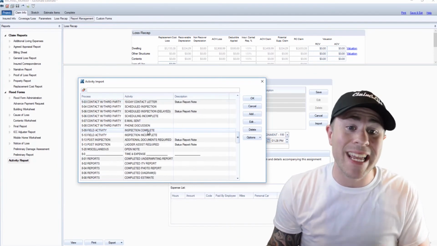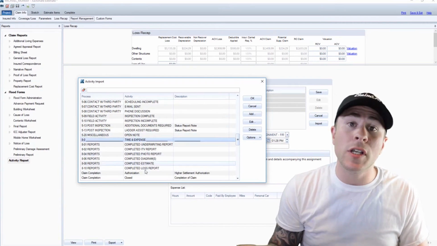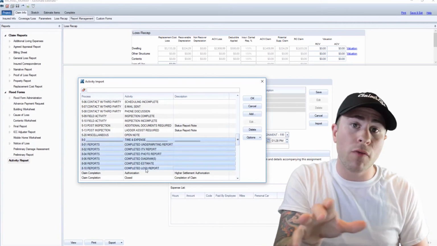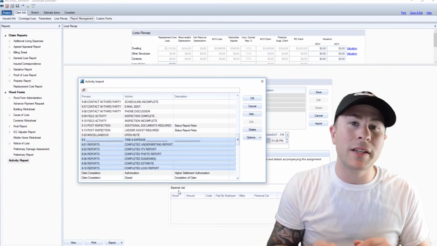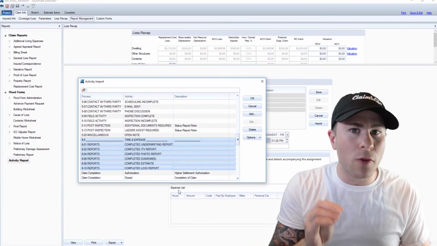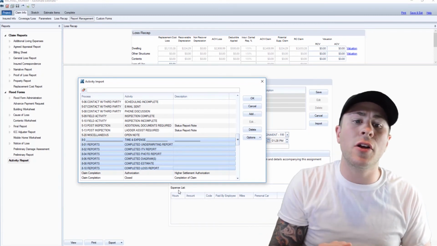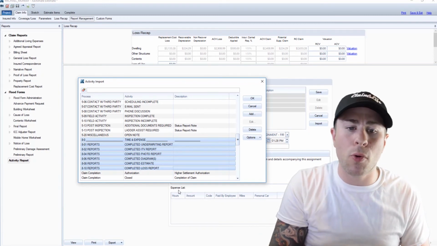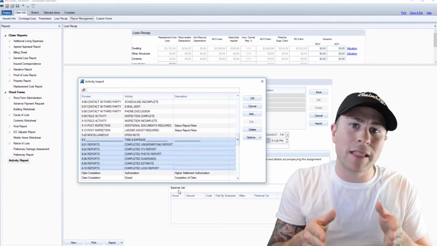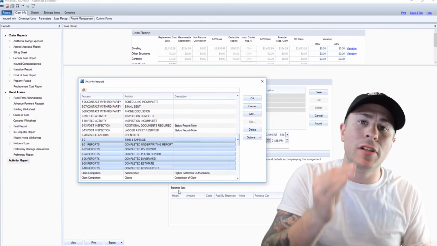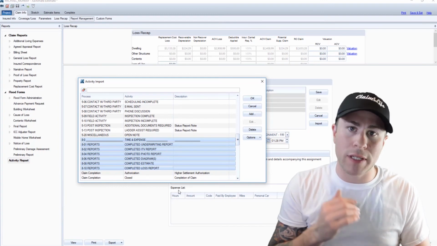If you're working a T&E claim, here's your T&E notes. Many of the notes that we already just went over, you can insert the T&E right down here in the expense list. But some things aren't quite in there because you'll rarely encounter them, like completing an underwriting report, completing an ITV report, your photo report diagrams, your loss report, stuff like that. It's there so you don't have to make a new note every time.